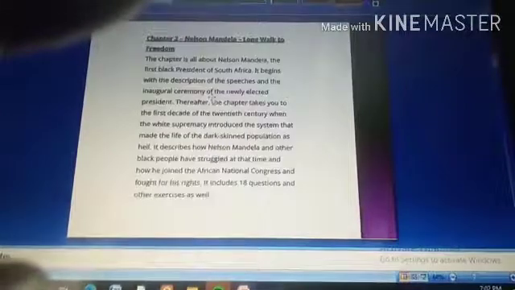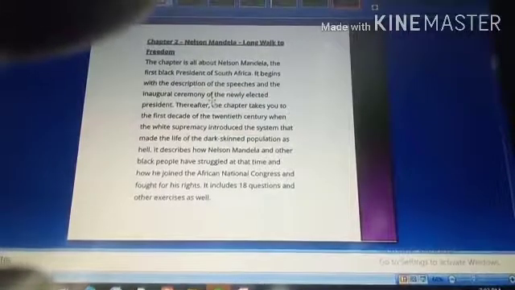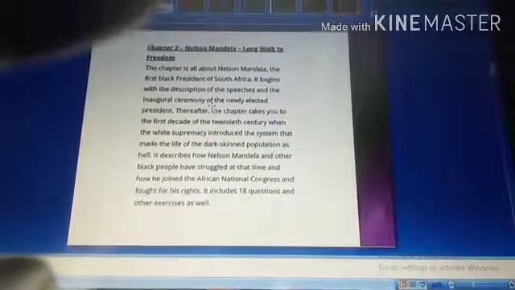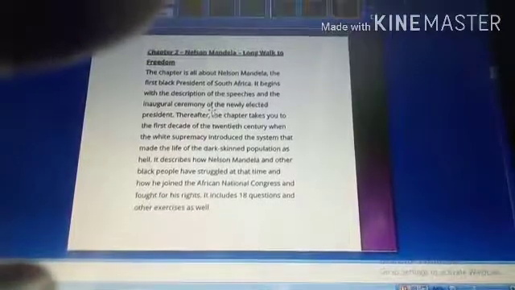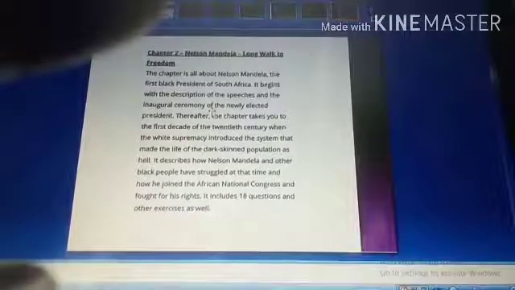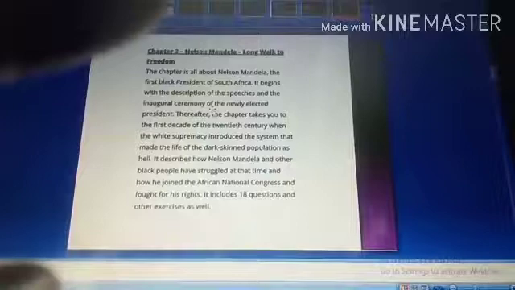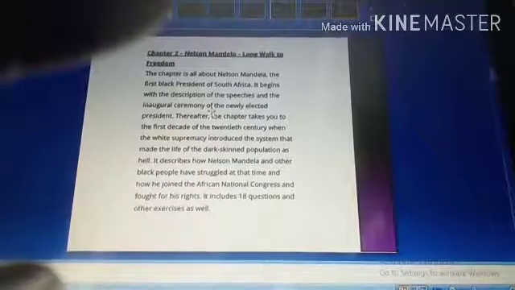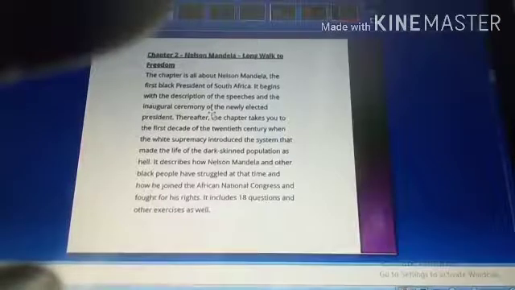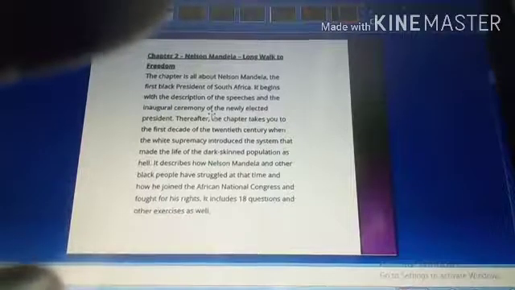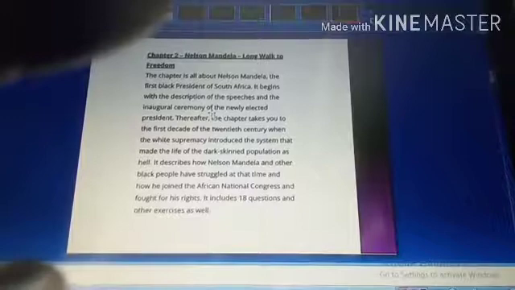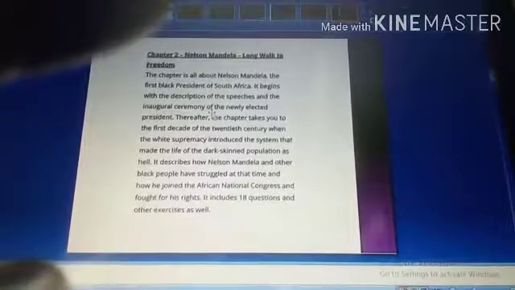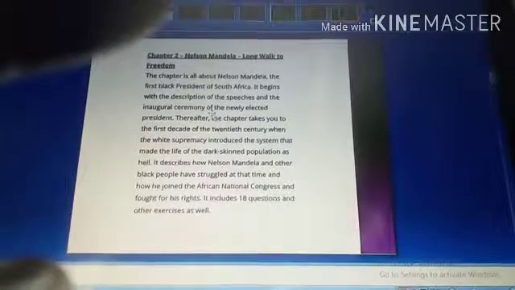Now the second chapter we will see, that is Nelson Mandela: Long Walk to Freedom. As we all know, it's an autobiography of Nelson Mandela, right? Yes. So why is it a long walk to freedom? Why is this title given like this? Here you need to see what Nelson Mandela fought for.